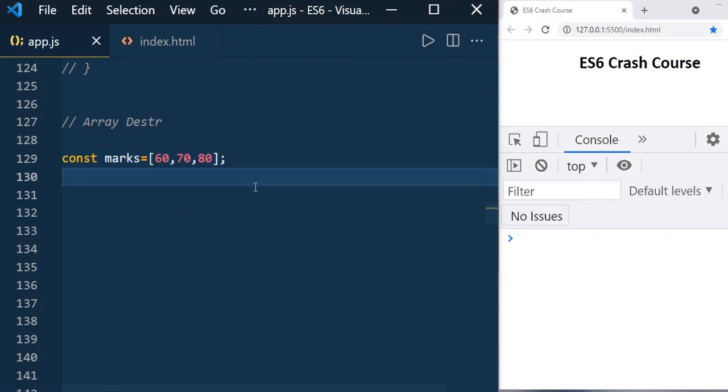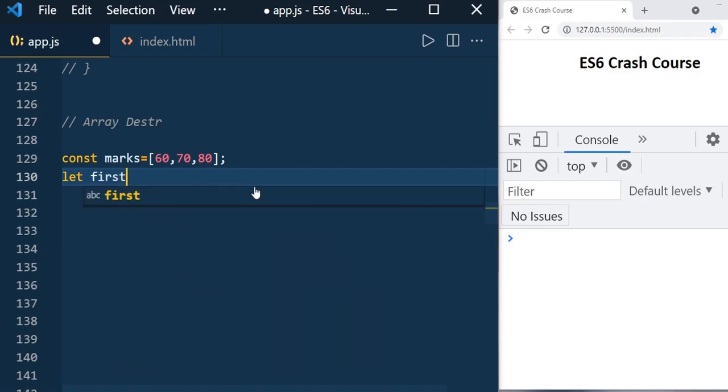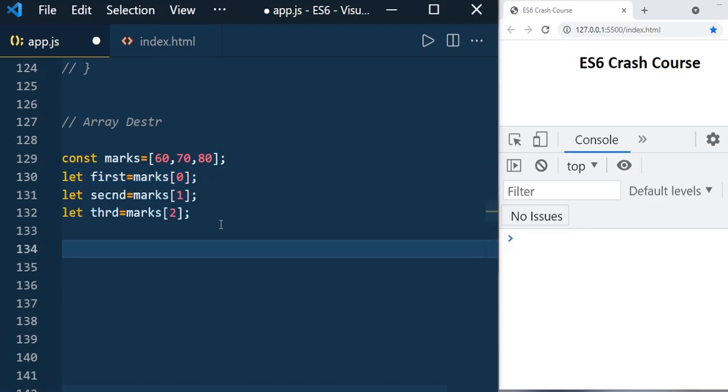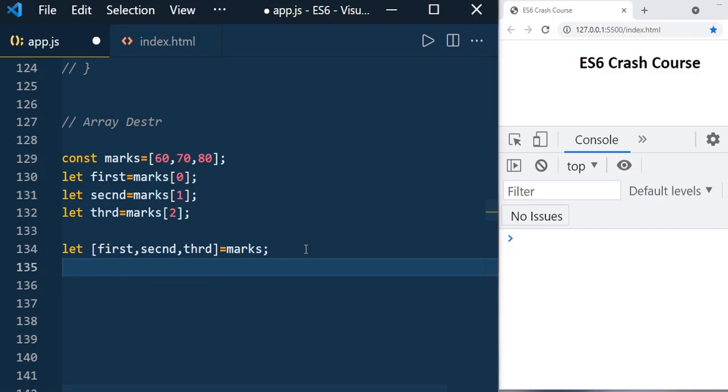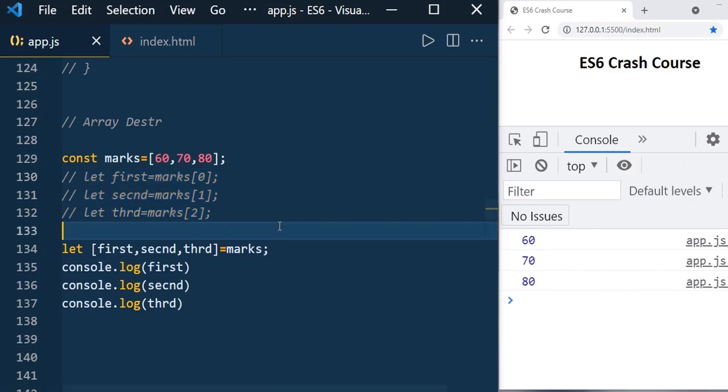If you want to assign these 3 marks to 3 variables like first, second, third, we used to do it like this: const first equal to marks of 0, and the same way for the others. Using array destructuring, you can do it in a simple manner. You can do it like this: let first, second, third equal to marks. Let's print console.log first, and before that we need to comment this code because we have declared the same variables. Now we see 60, 70, 80, right?